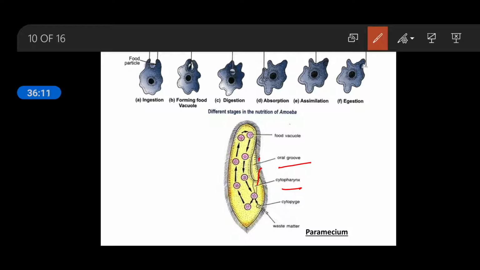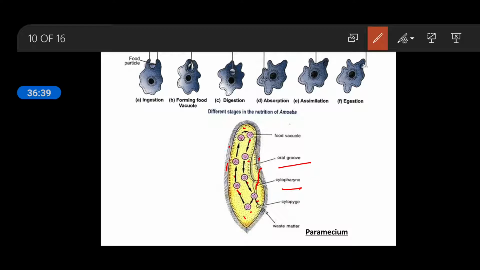So you can see the food comes inside, and here it forms the vacuole, and in the vacuole it releases certain enzymes. Then this vacuole continuously circulates inside the cell, in the whole cytoplasm, so that food is continuously digested as well as absorbed, and the absorbed food gets assimilated.